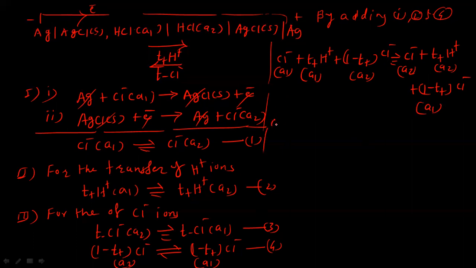So chloride ions with activity A1 remain as they are. T positive of hydrogen ions with activity A1 also remain as they are. There is no change in case of this. Now it can be simplified here.